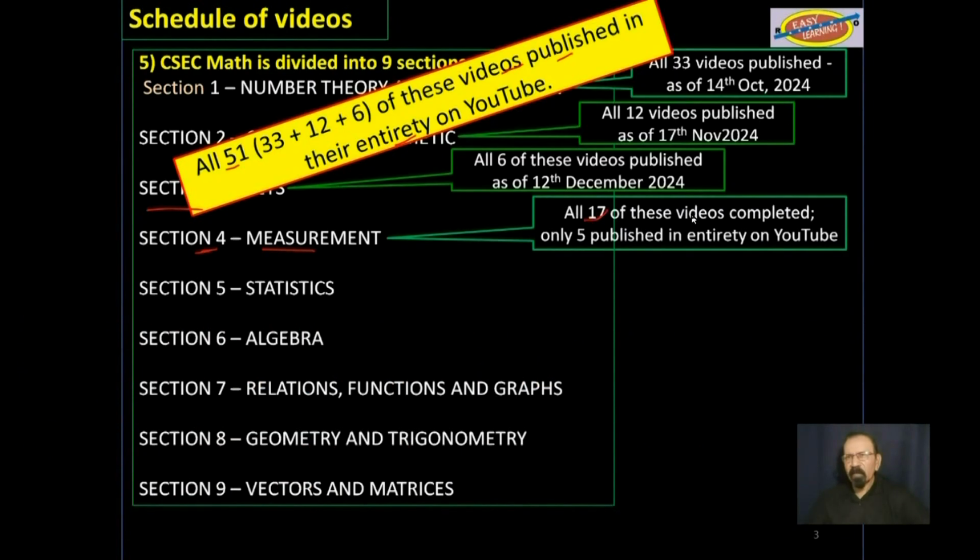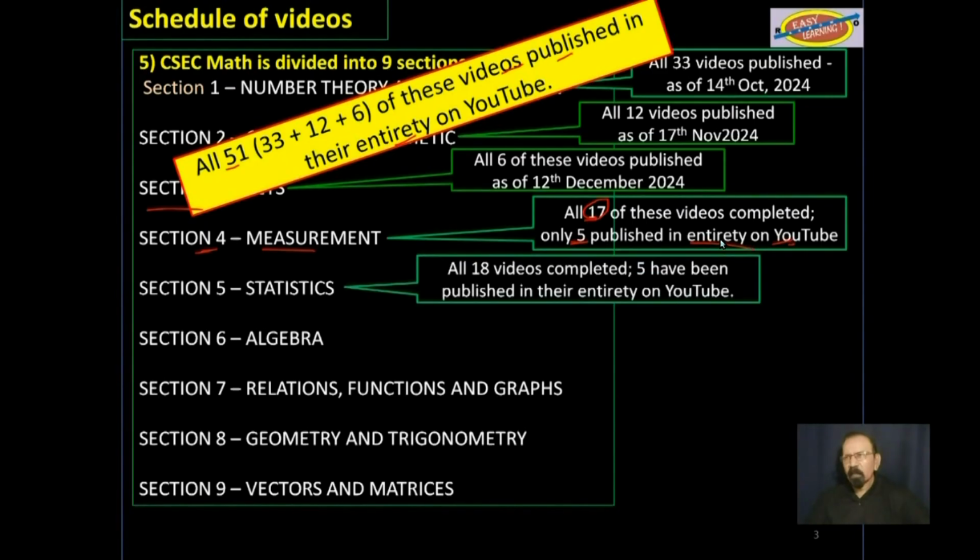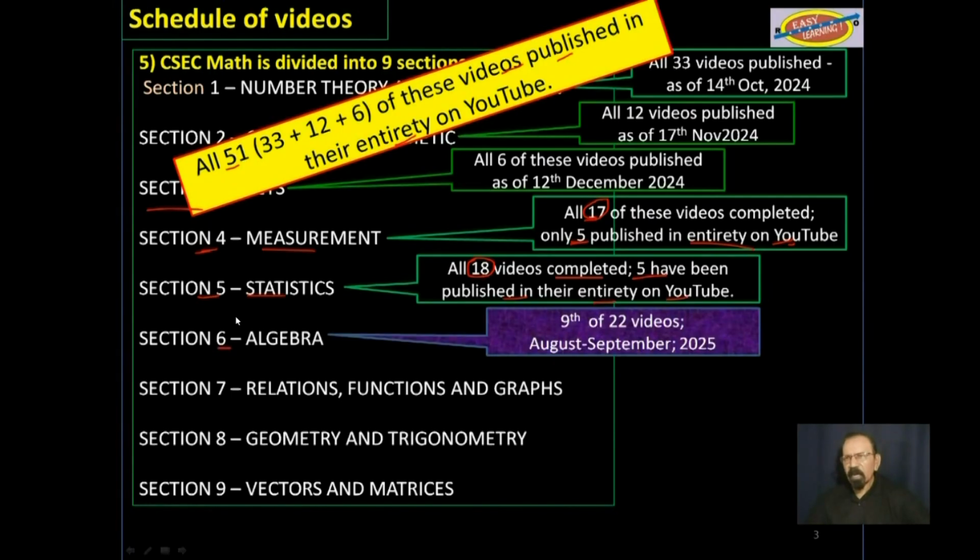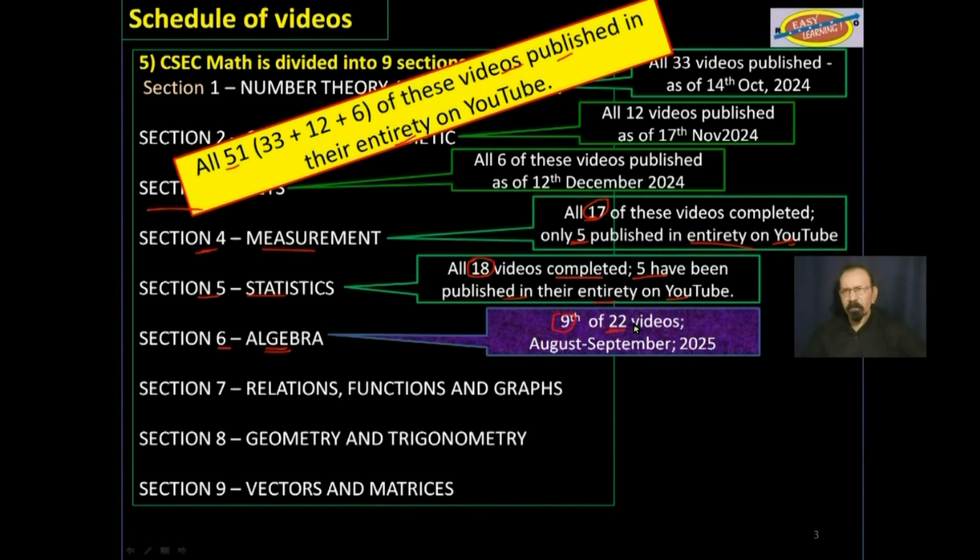All 17 of these videos are finished and 5 are published in their entirety on YouTube. Section 5, statistics. All 18 videos have been completed. 5 have been published on YouTube in their entirety. Section 6, algebra. We are here at video 9 out of 22 videos. And hopefully by September 2025, this will be completed.